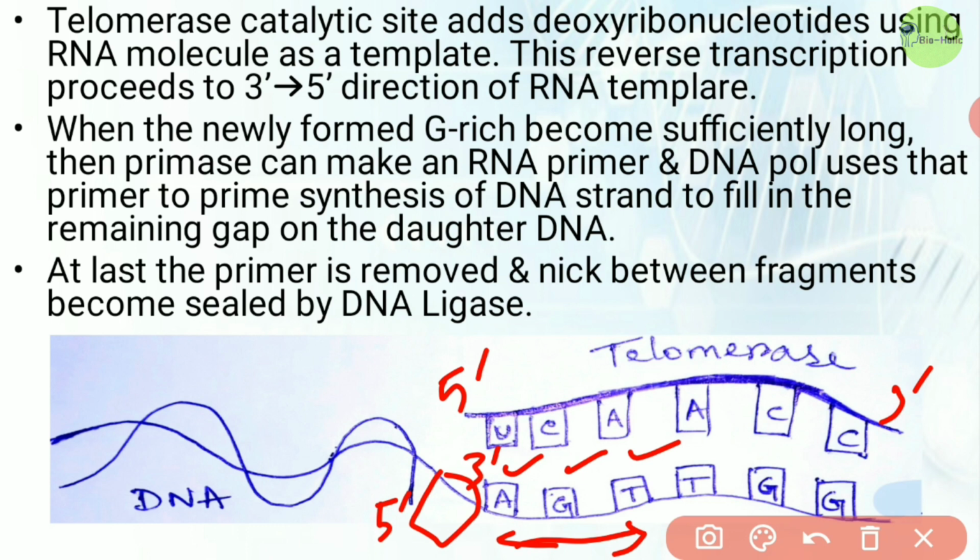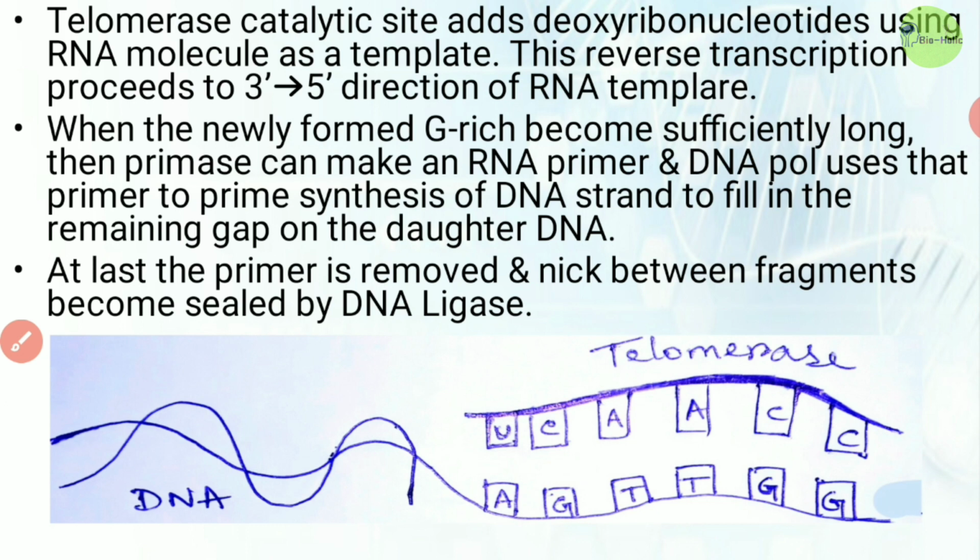So when the newly formed G-rich strand becomes sufficiently long, primase can make an RNA primer, and DNA Pol uses that primer to prime synthesis of the DNA strand to fill in the remaining gap on the daughter DNA. So why is it G-rich? Because the telomerase template is mainly C-rich, right? Okay. So at last, the primer is removed and the nick, that means the short gap between fragments, becomes sealed by DNA ligase. Okay.